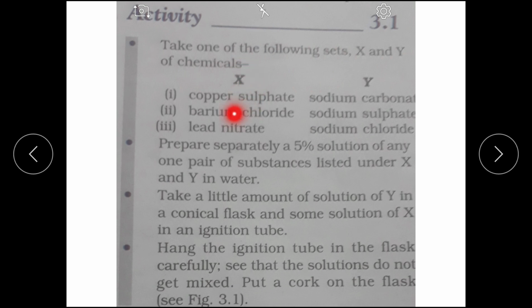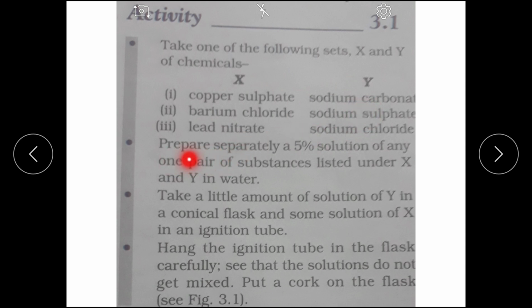Set X, you already know: copper sulfate, barium chloride, lead nitrate. Y would be sodium carbonate, sodium sulfate, sodium chloride. So in pairs, you are not supposed to do it this way, right? This is solution X, this is solution Y, but you will follow this pair.